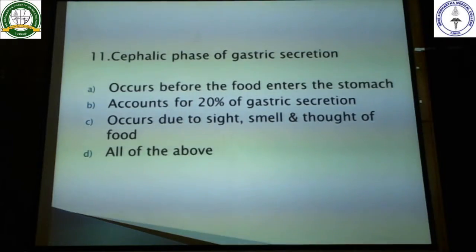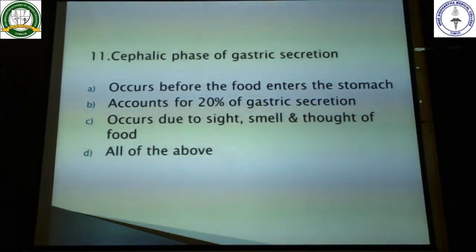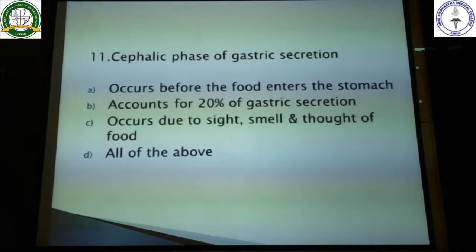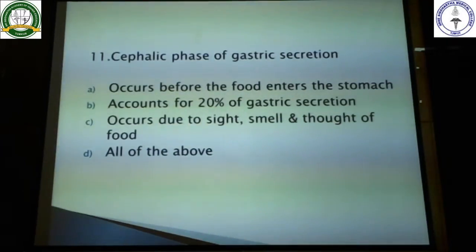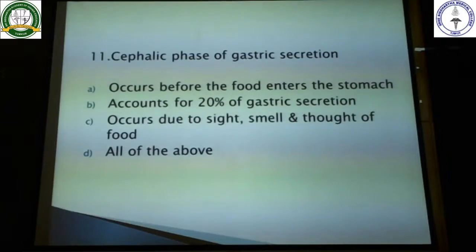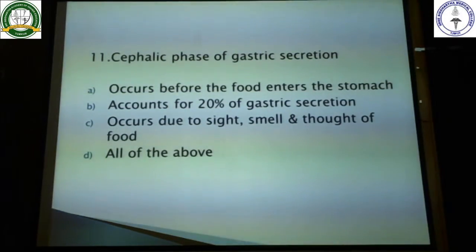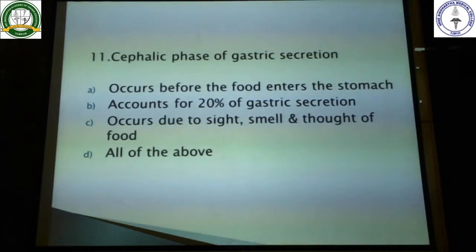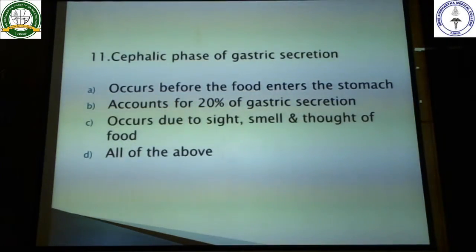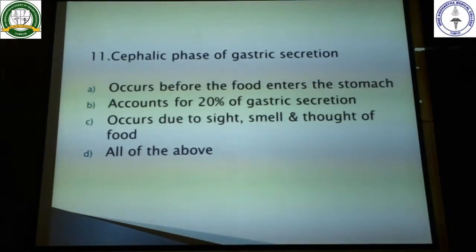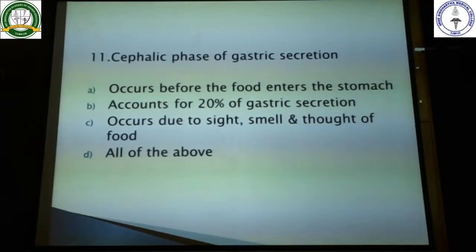So you've got four options here, and the fourth option is covering all the remaining three options. It occurs before the food enters the stomach, accounts for 20% of gastric secretion and occurs due to sight, smell and thought of food. All these three are there in the cephalic phase of gastric secretion. So the option covering all these three is the fourth option. You have to choose, aram se, option D, all of the above.